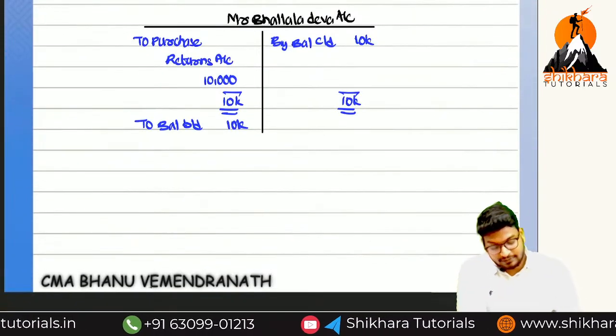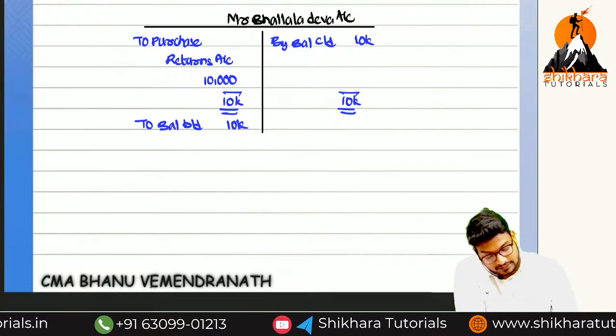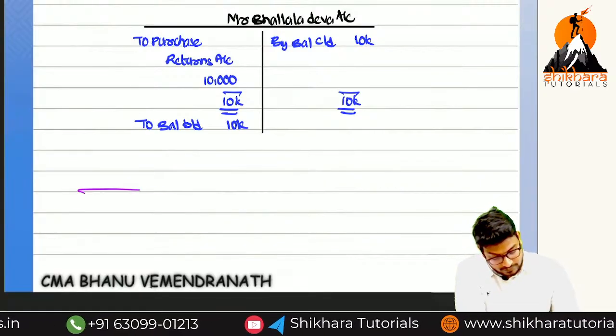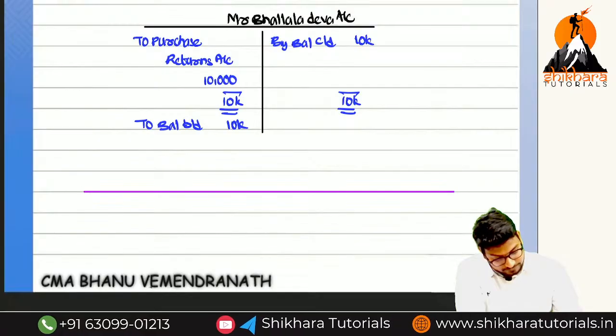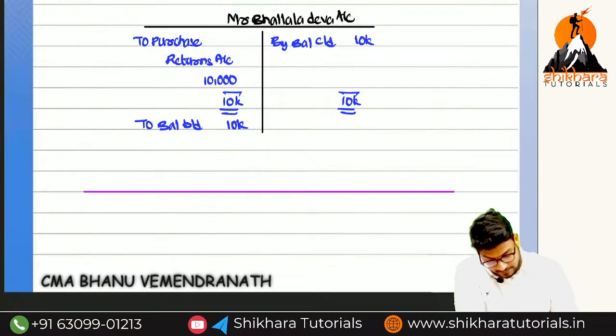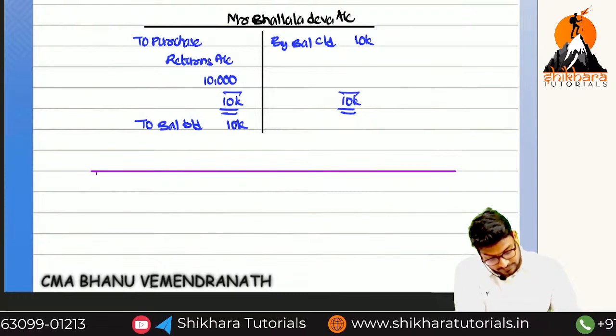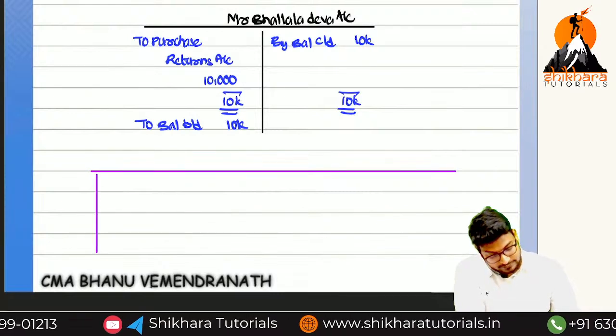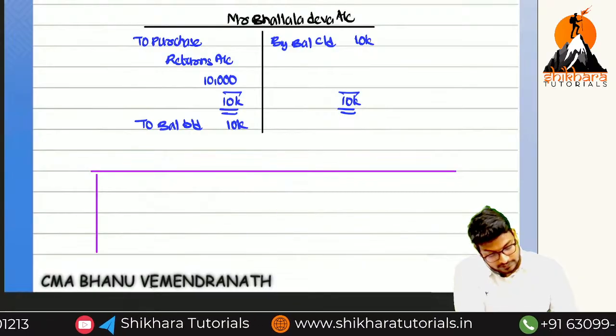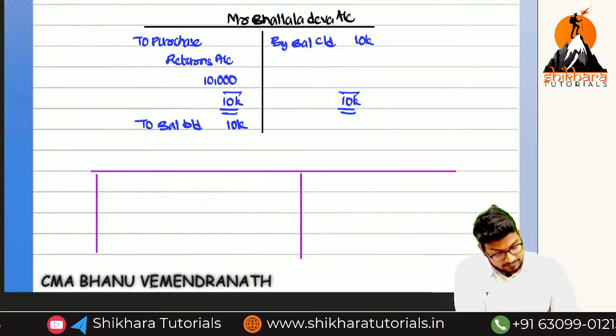So next, finally, what do we need to prepare? Trial balance. So first one is called particulars, ledger folio, and debit and credit.